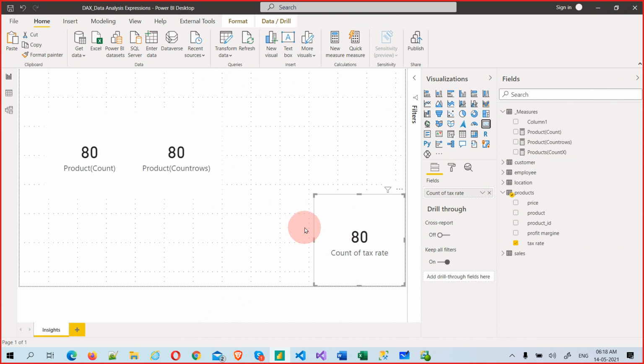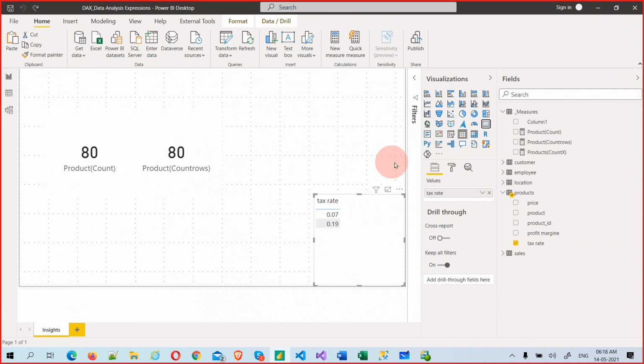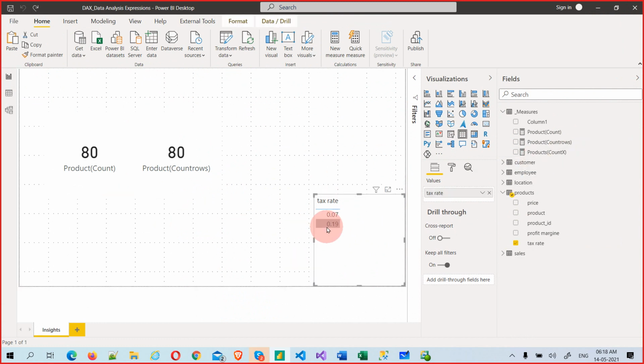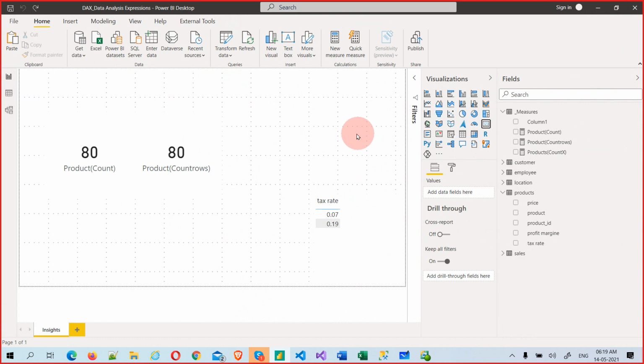So Control Z. If I select this COUNTX measure, 39 should come. I'm not selecting it. I unselected it, and then I'm taking one more card and clicking outside. Then take this card. Come on, Power BI is very slow. I don't know why.